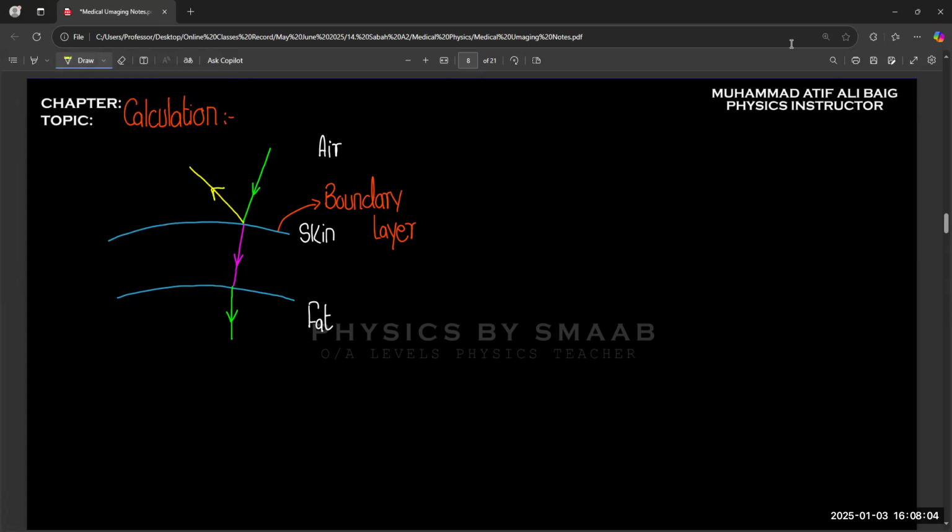It is the same process as we discussed in light, but right now we are using sound waves. That is the only difference, because light is a different material, a different nature as compared to sound.